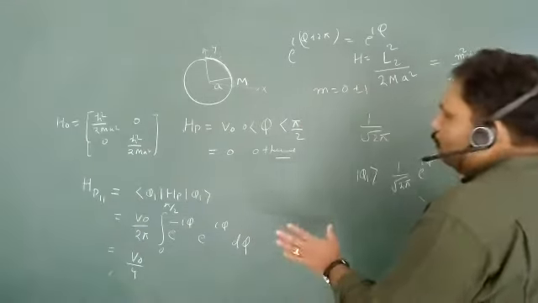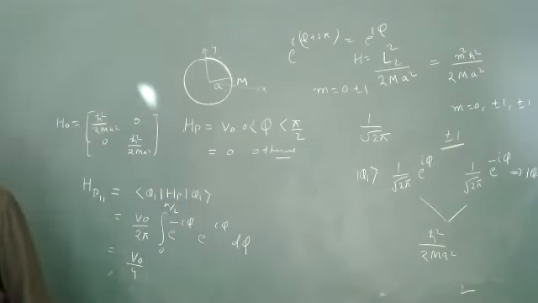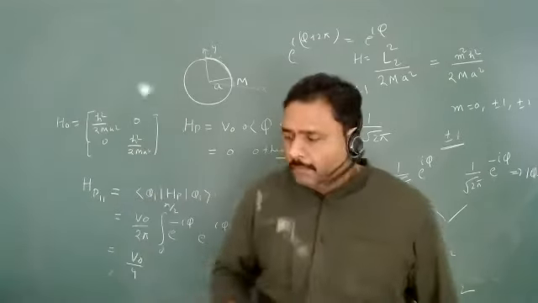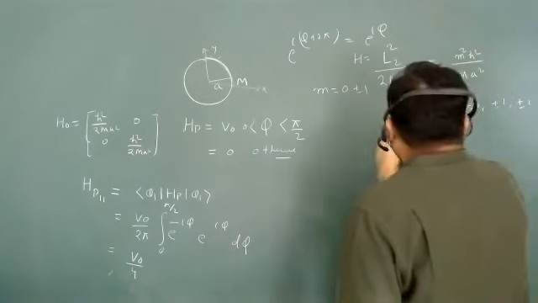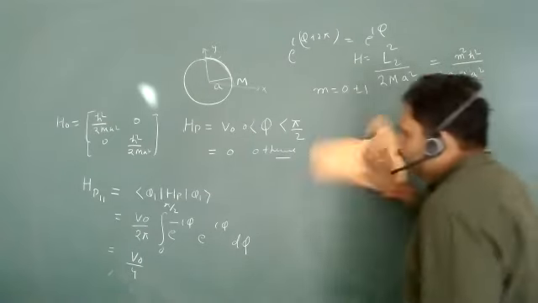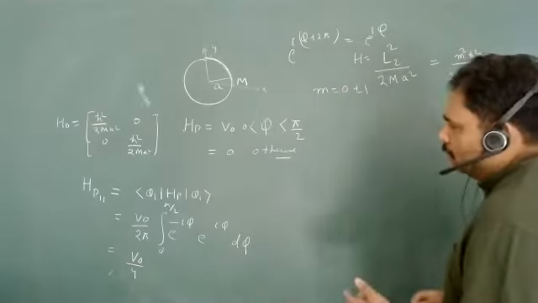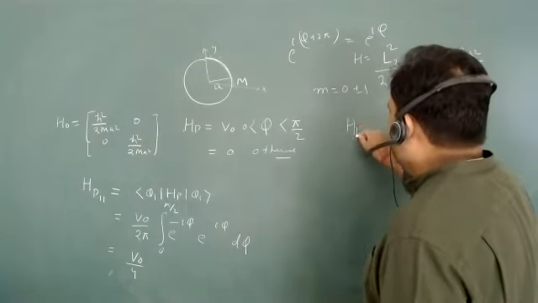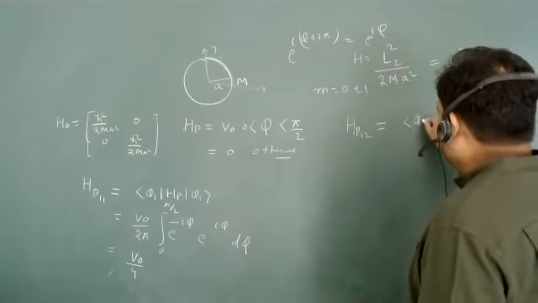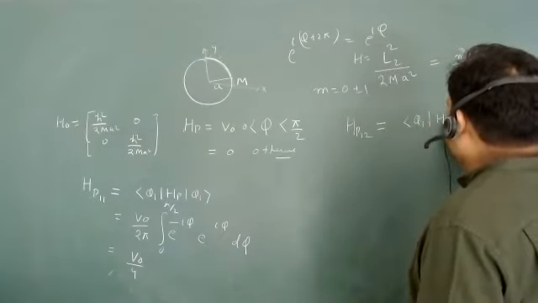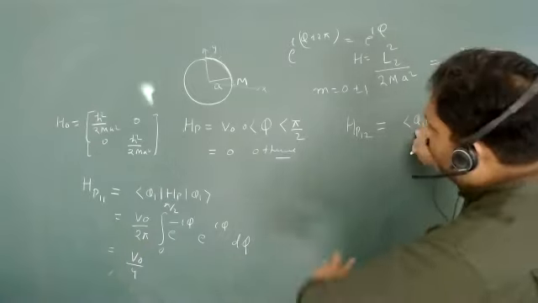Now let's go for H prime 12. This is very interesting. This is a simple calculation, not very tough, but very conceptual in nature. What will be this H prime 12? Here I will take phi 1 in the bra form and here phi 2.